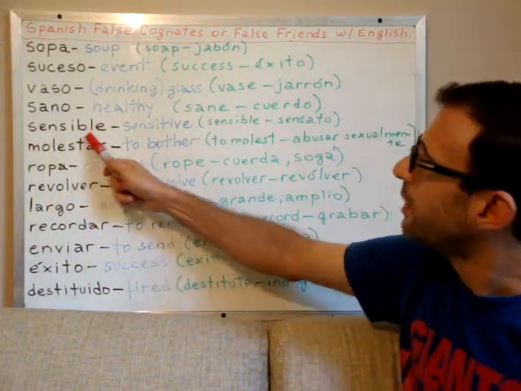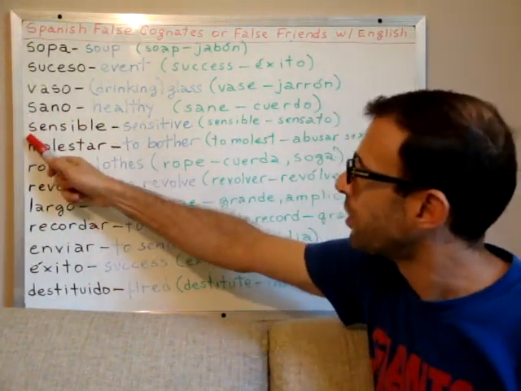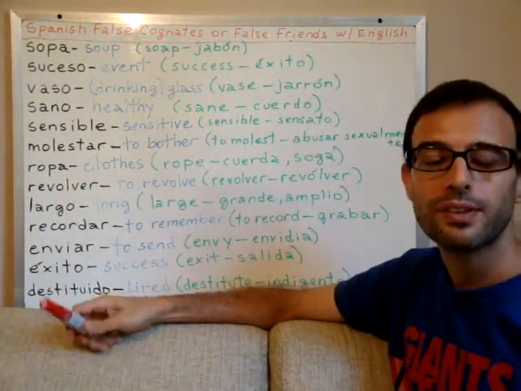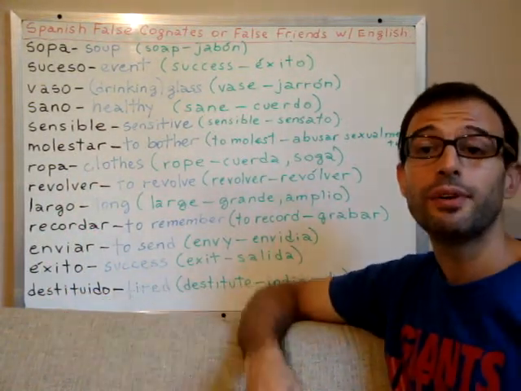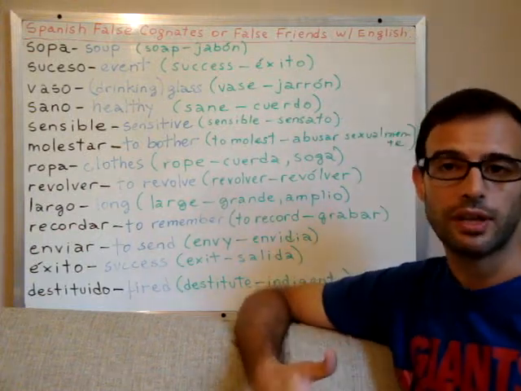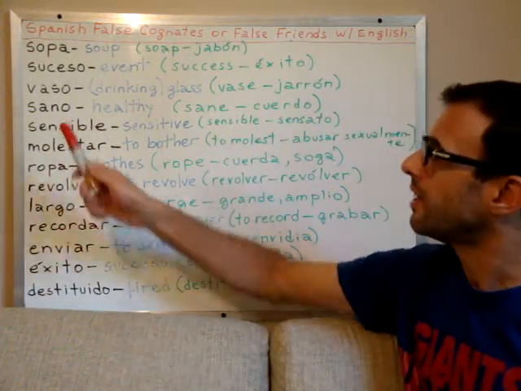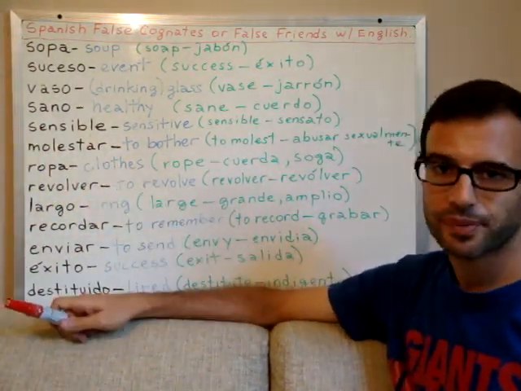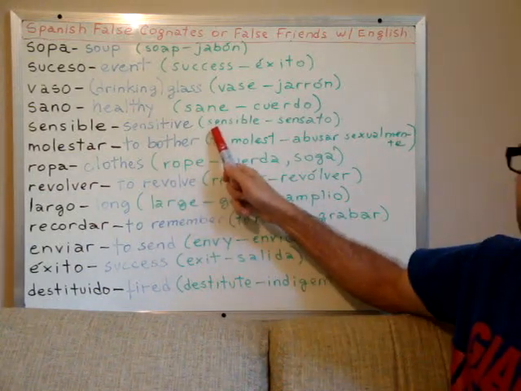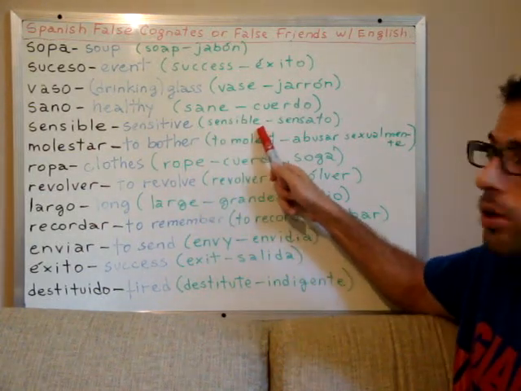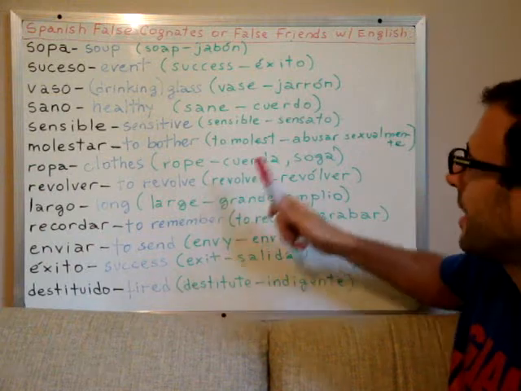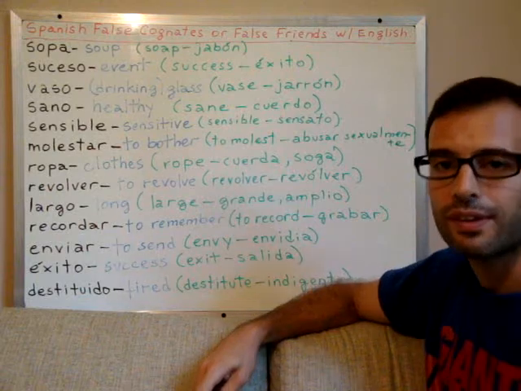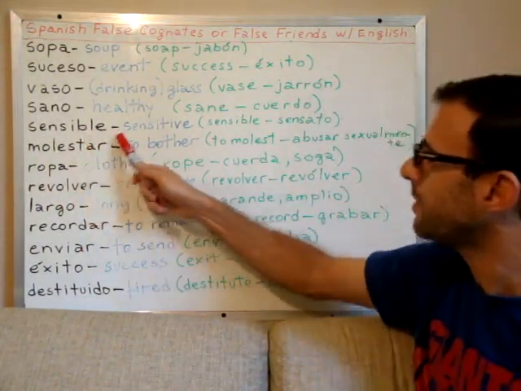This is another very frequently confused word, the word sensible. Sensible in Spanish means sensitive. Somebody is very sensitive, okay? With his feelings. In Spanish we say, él es muy sensible. While the English word sensible, in Spanish it translates as sensato. So sensible is sensato and sensible is sensitive.